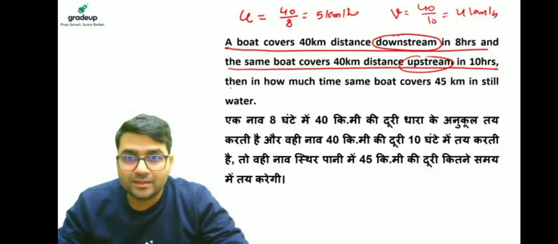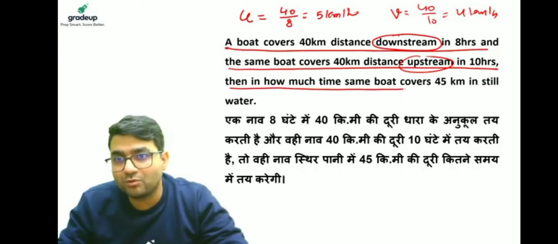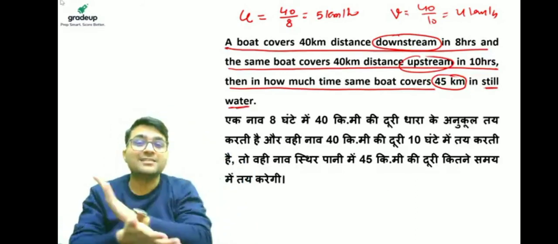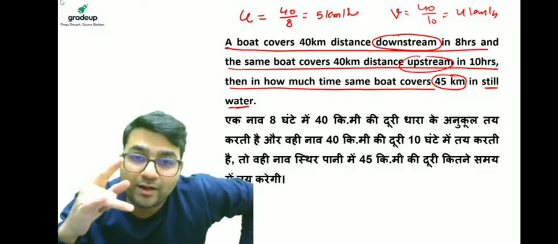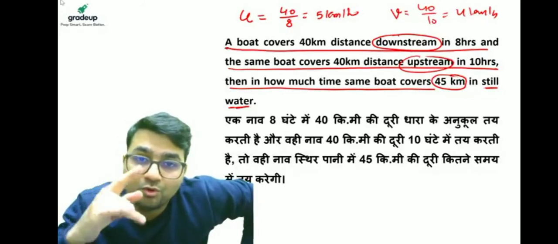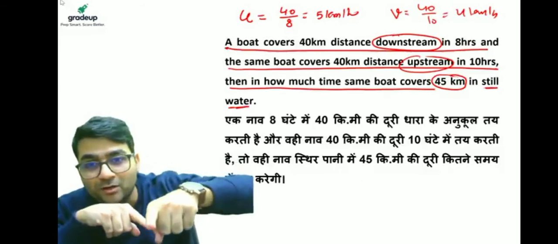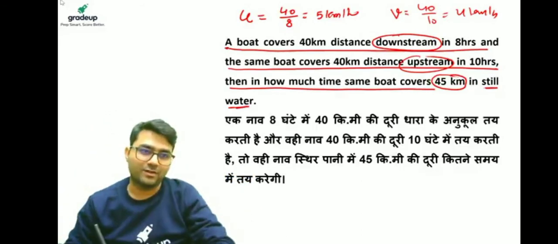Okay. Then in how much time does the same boat cover 45 km in still water? Guys, listen. We need to find out the time taken by a boat in still water. That means we need the speed of the boat in still water first.